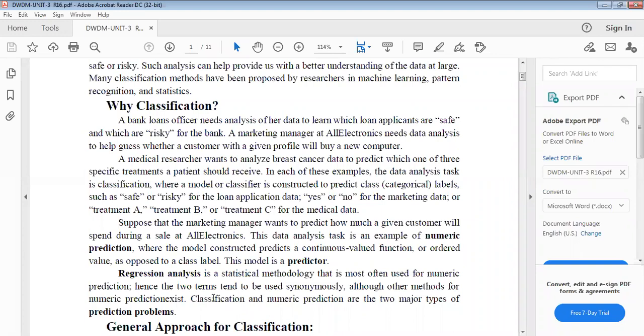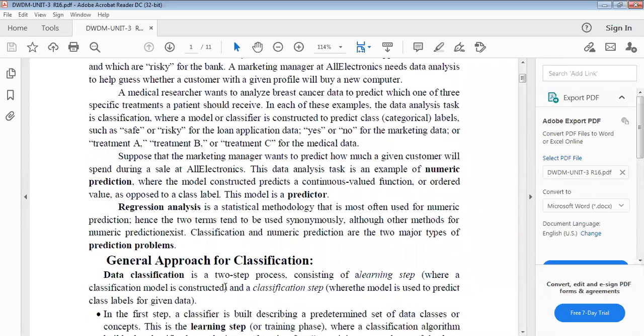Hence, the two terms are often used synonymously, although other methods for numeric prediction exist. Classification and numeric prediction are the two major types of prediction problems.